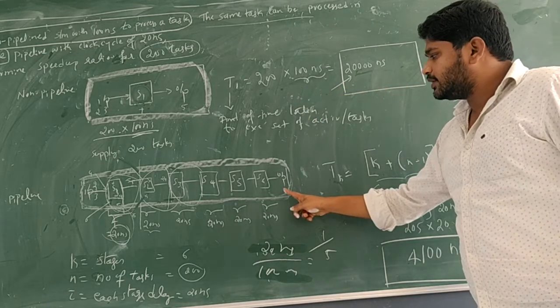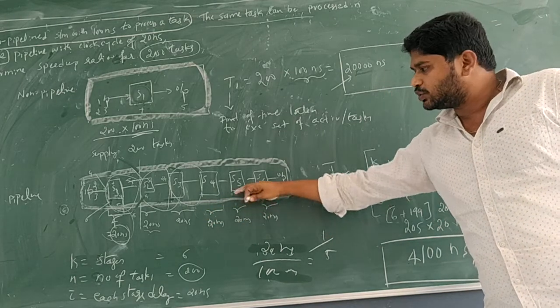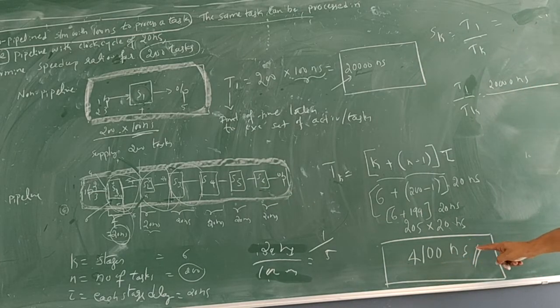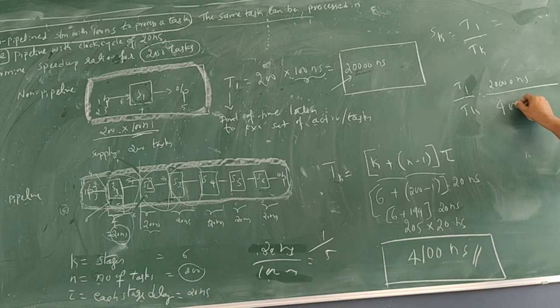That should be divided by the time for the same 200 tasks through the pipeline. At what time do you get the solution for the last, 200th task? 4,100 nanoseconds. The nanosecond units cancel, and the two zeros cancel, so we get 200 divided by 41.